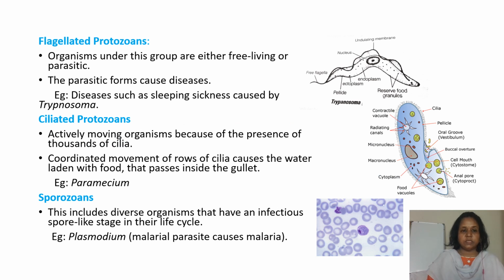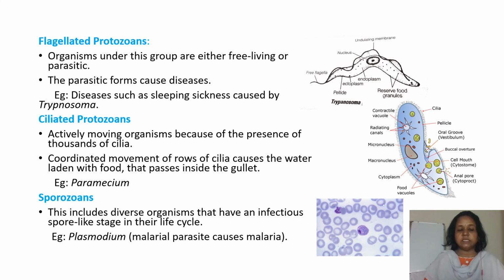Next are the flagellated protozoans. Organisms under this group are either free living or parasitic. The parasitic forms cause diseases, such as sleeping sickness caused by Trypanosoma. You can see in the diagram the Trypanosoma gambiense. This is a parasite which lives in humans and causes sleeping sickness.